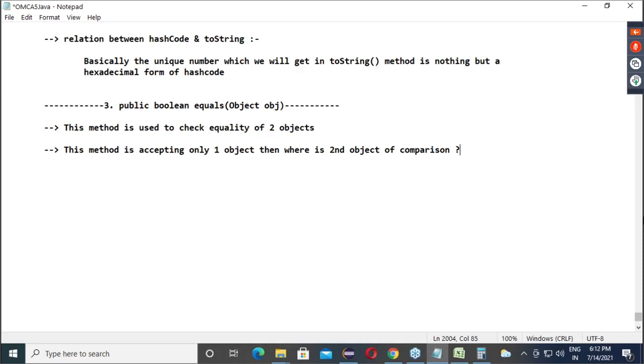Listen. The answer is very simple. Very basic. Now what I am asking, give me the answer. Online people, you also. Offline people, you also. Public boolean equals. Read that heading carefully. Is it a static method or a non-static method? Non-static method. A non-static method is always invoked on some object. D1 dot equals D2. So the first object is the object which is calling. The second object is the object which is in the method.